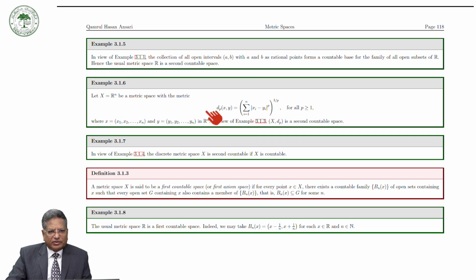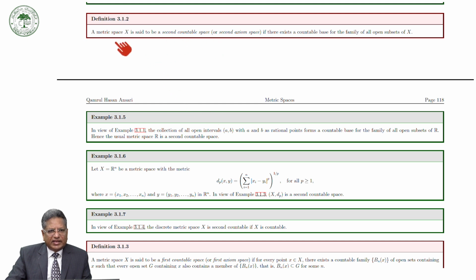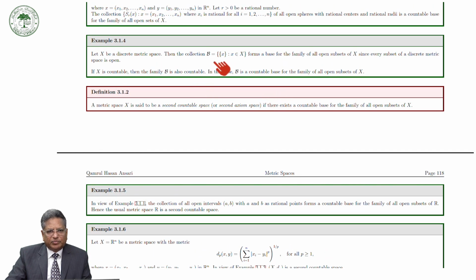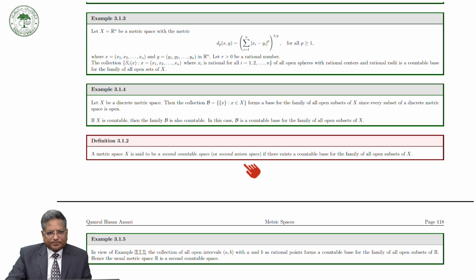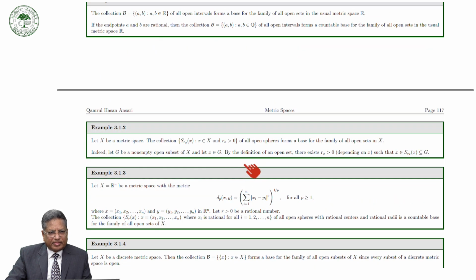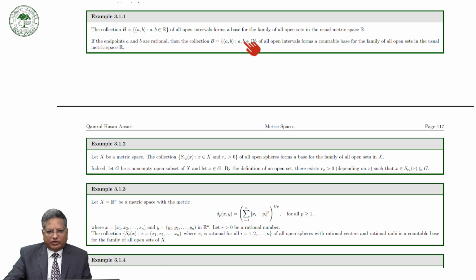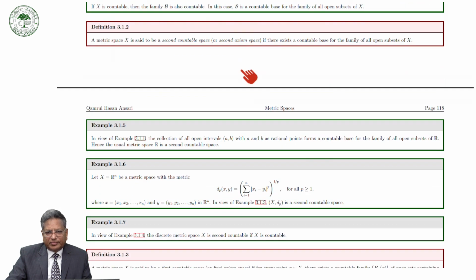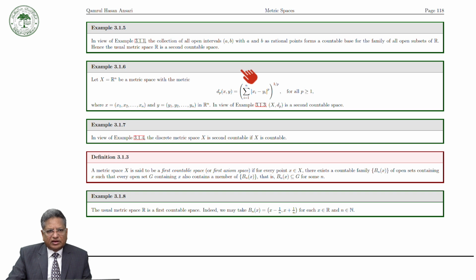Why? Because from the definition of the second countable space, a metric space X is second countable if there exists a countable base for the family of all open subsets of X. So here this set of all real numbers has a countable base of this form, and therefore the set of all real numbers is a second countable space.